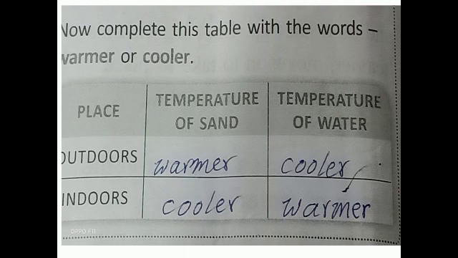On the other hand, water absorbs and loses heat more slowly than land. Land and water do not absorb or lose the same amount of heat in the same period of time. In coastal areas, this difference gives rise to a land breeze at night and a sea breeze during the day. This phenomenon is mainly due to land and sea absorbing or losing heat in different ways over the same period of time. That is why land breeze and sea breeze are formed during day and night. Is it clear, dear students?